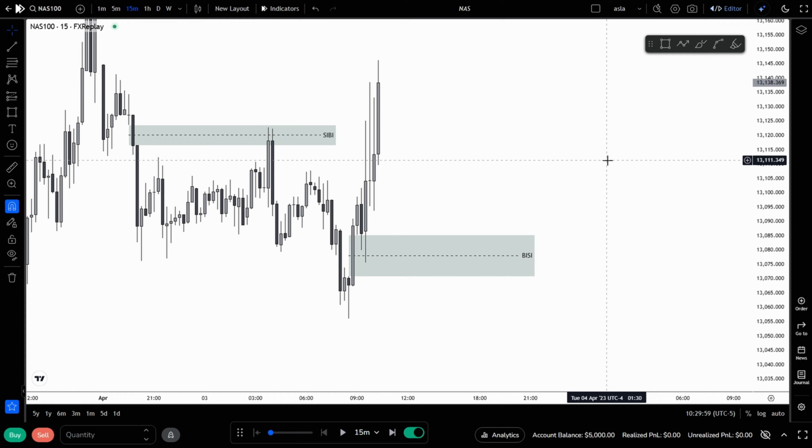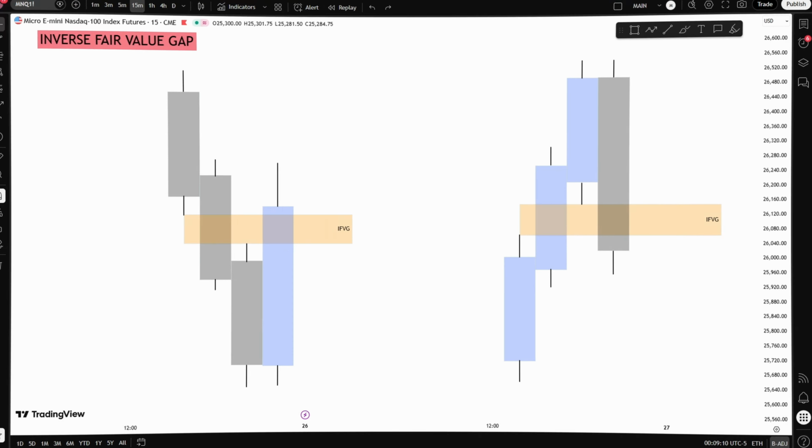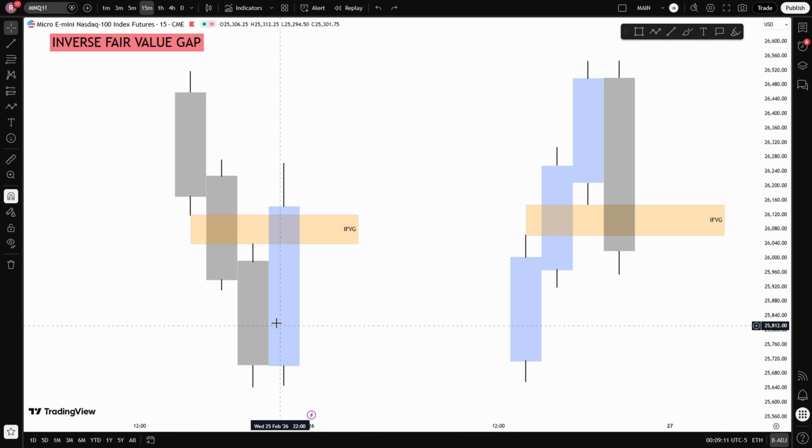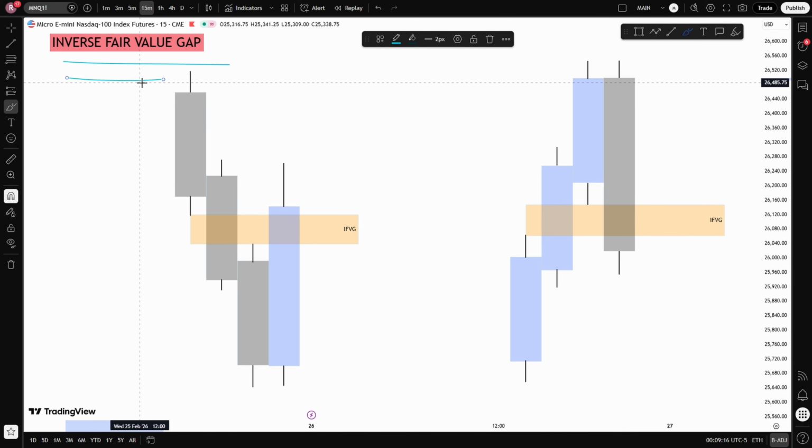So again, the key element is how price behaves around the consequent encroachment and how it closes relative to that midpoint. That is what determines whether the fair value gap is valid or invalid. The next thing we are going to look at is fair value gap inversion. Fair value gap inversion happens when a fair value gap fails. In other words, price closes through it instead of respecting it.